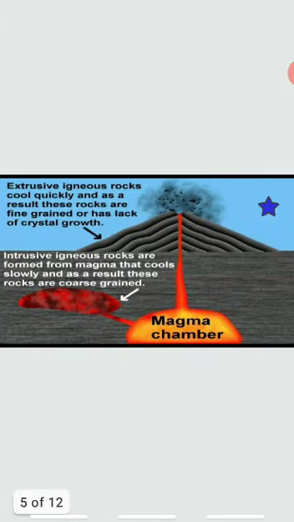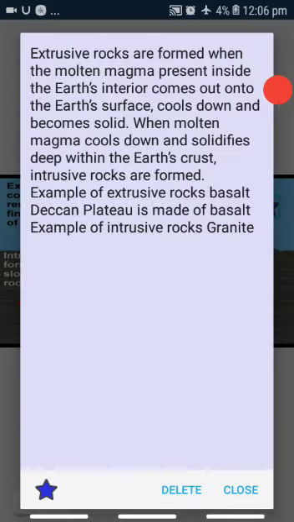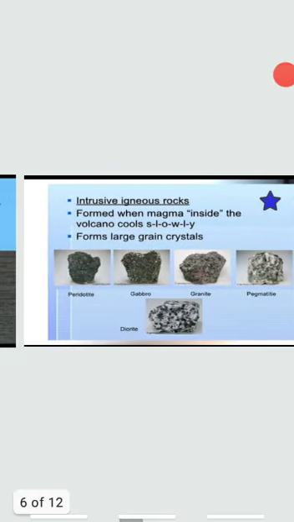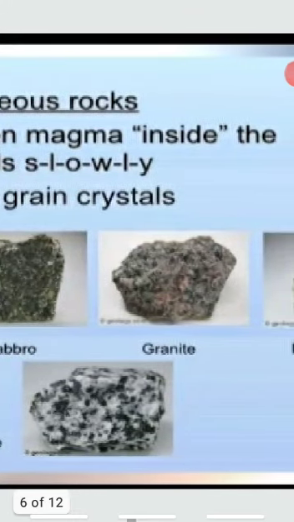There are two types of igneous rocks. Extrusive rocks are formed when the molten magma present inside the Earth's interior comes out onto the Earth's surface, cools down and becomes a solid. When molten magma cools down and solidifies deep within the Earth's crust, intrusive rocks are formed. An example of extrusive rocks is basalt. The Deccan Plateau is made of basalt. An example of intrusive rocks is granite. I want to show you a picture of granite. This one is a picture of granite.